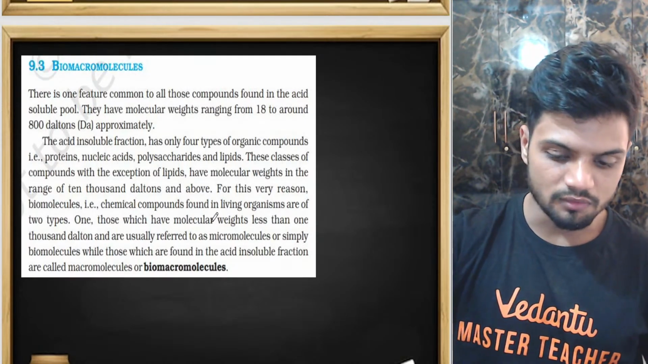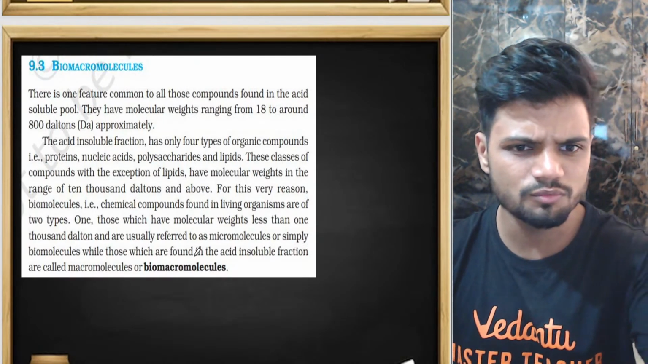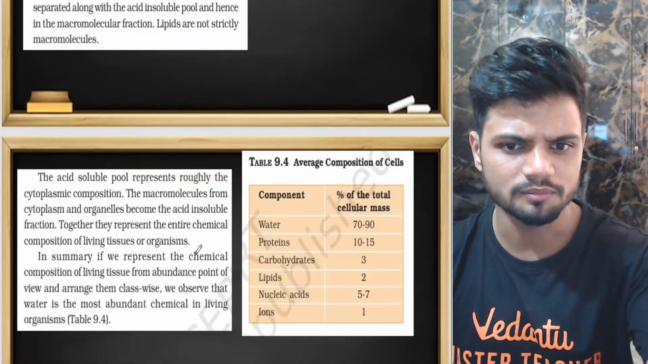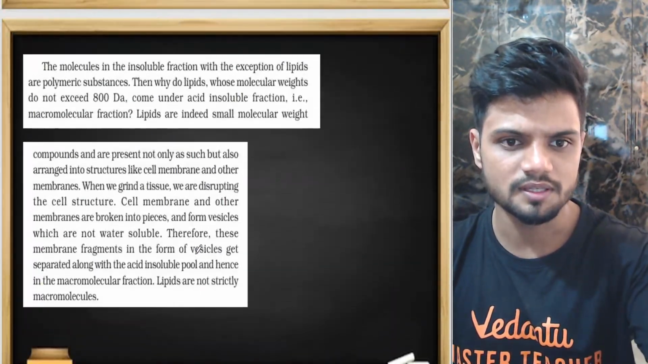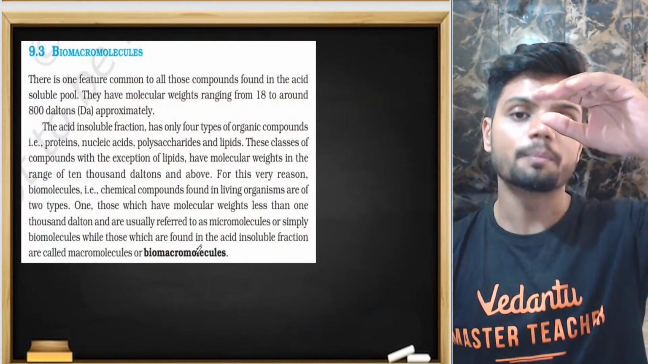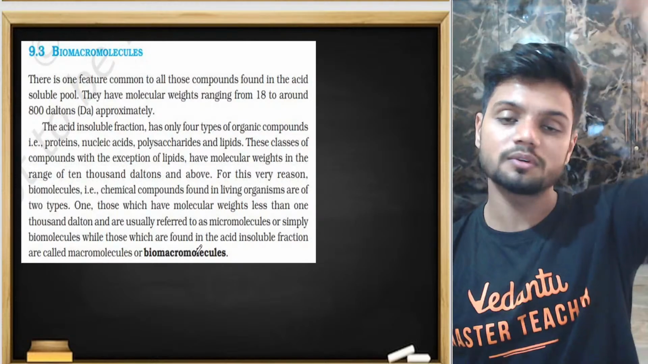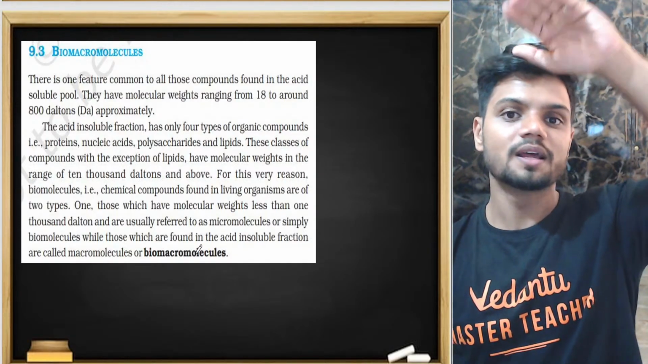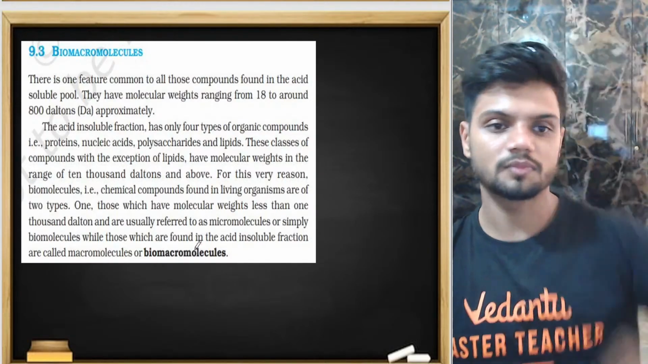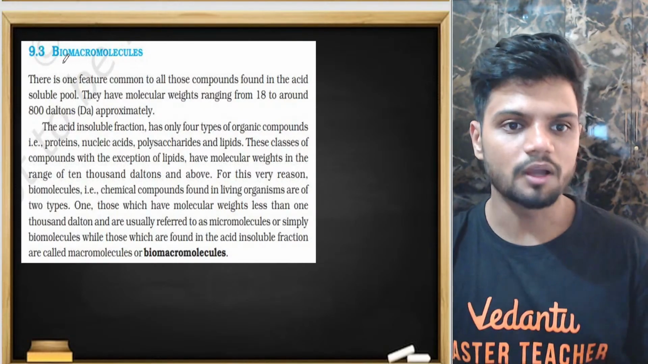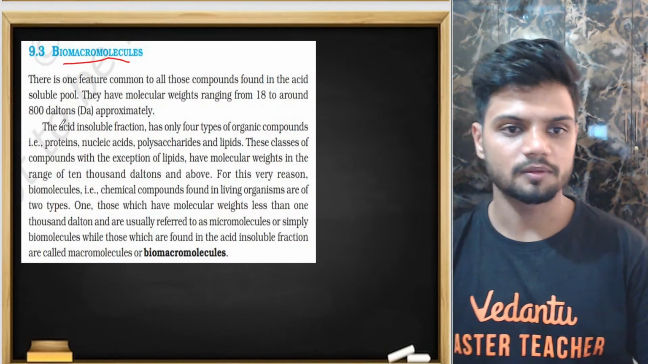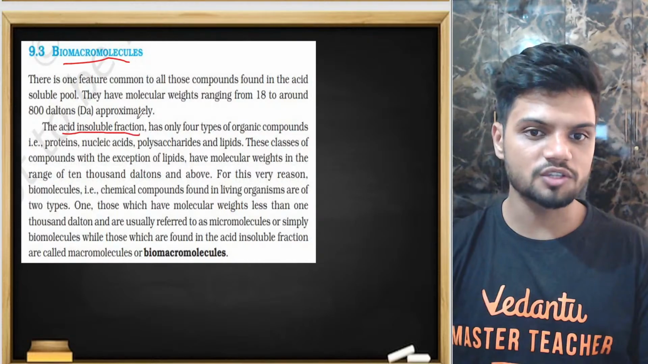I think I already taught you all this. We know what a biomacromolecule is. It is present in the retentate, the acid insoluble fraction, with a size of more than 1000 Daltons, present on the top. Biomacromolecules are in the acid insoluble fraction.